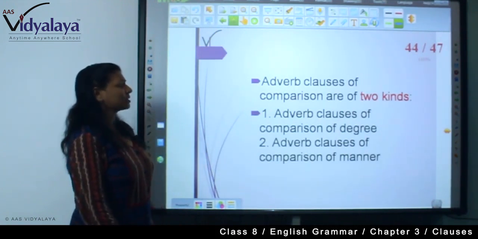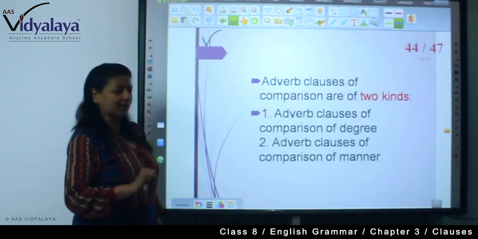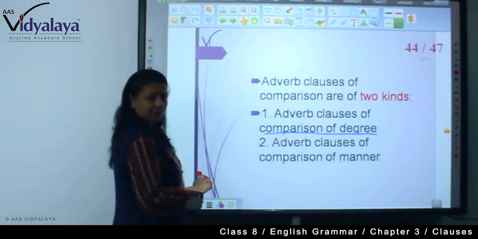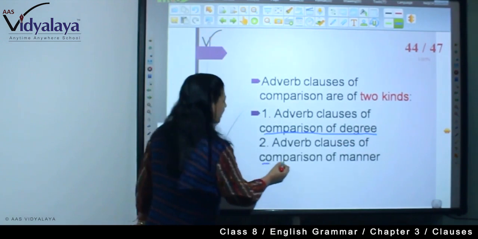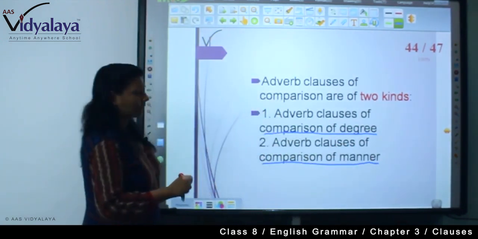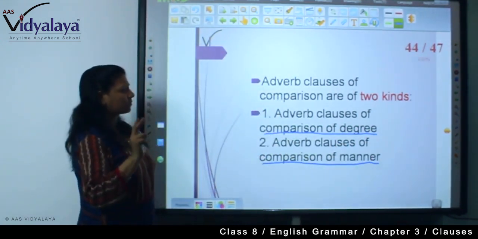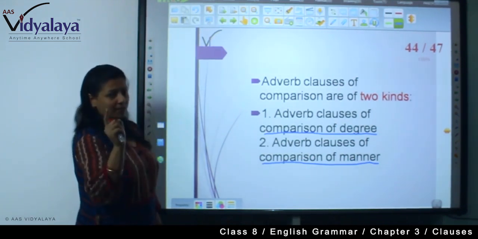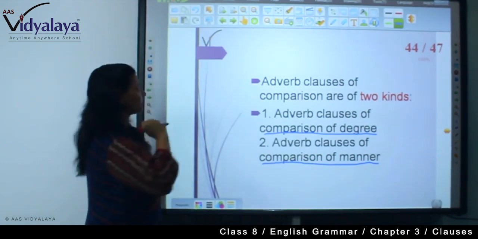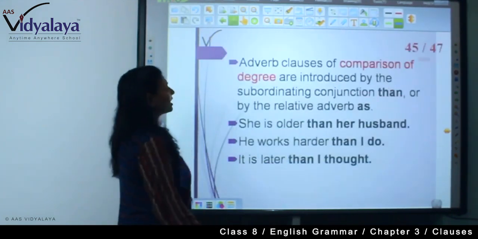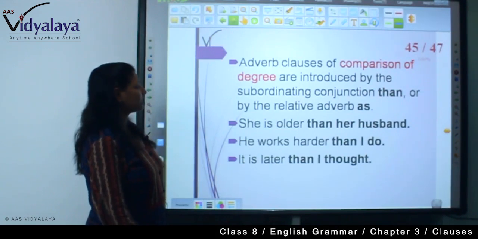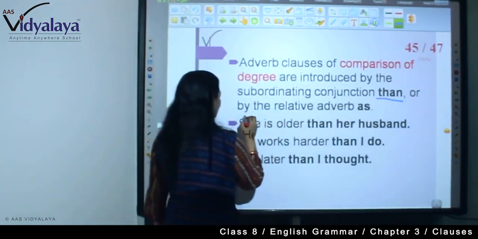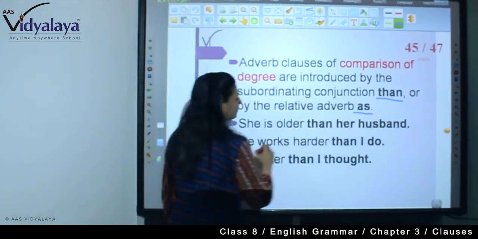Now, adverb clauses of comparison are of two types. What types? First is comparison of degree, right? And second is comparison of manner. There are two types of adverb clauses in a comparison way: first, on the basis of comparison of degree, and another, comparison of manner. Now, adverb clauses of comparison of degree are introduced by the subordinate conjunction than and the relative word as.